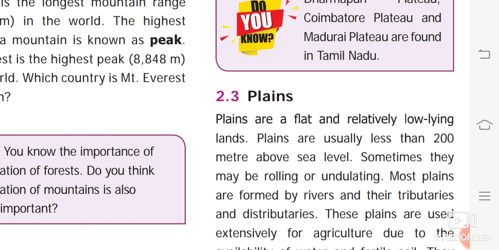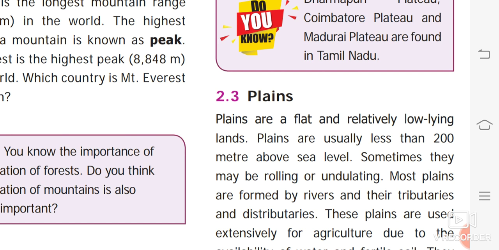See, plains are low-lying lands, samaveligal. These are largely flat stretches of land and are therefore called plains. Most plains are formed by the rivers and their distributaries. Rivers from the mountains carry a huge amount of silt, mud and sand. As the rivers reach gentle slopes, they slow down and deposit the silt, sand, etc. With that we get alluvium.